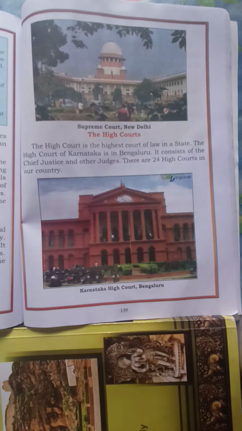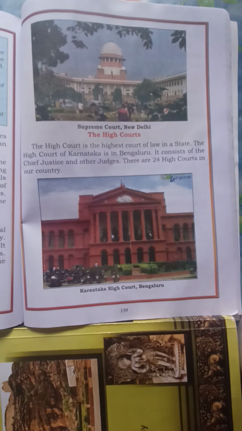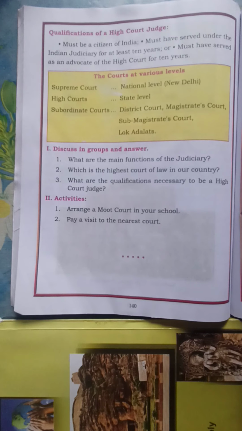The High Court is the highest court of law in the state, whereas the highest court of law in India is the Supreme Court. The High Court of Karnataka is in Bengaluru, whereas the Supreme Court is in New Delhi. It consists of the Chief Justice and other judges. There are 24 High Courts in our country. So how many High Courts are there in our country? 24 High Courts. You can see the picture here, the Supreme Court which is in New Delhi and the High Court which is in Bengaluru.